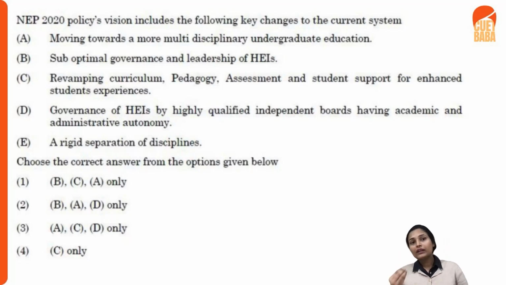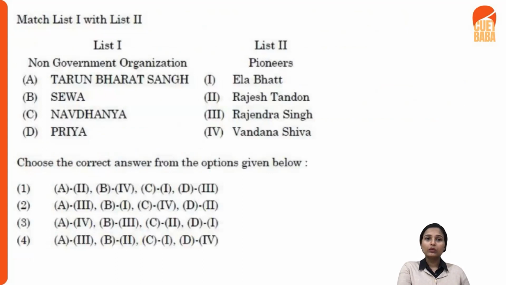The kind of reform that it had brought is basically moving towards a more multidisciplinary approach of undergraduate education, revamping the entire curriculum, pedagogy, assessment, and also student support for enhanced student experiences as well. And thereafter, the last one is governance of higher education institutions by highly qualified independent boards having academic and administrative autonomy, right? With this, let's just come to the other one.